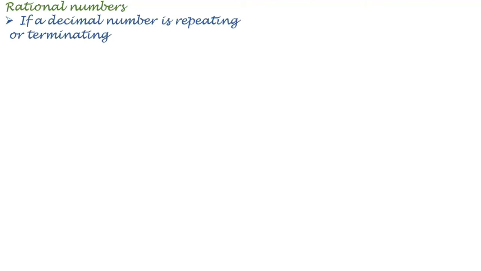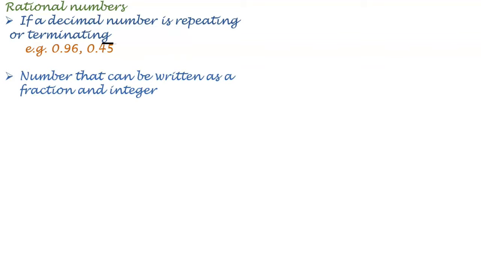So, what is a rational number? If a decimal number is repeating or terminating, then it is said to be a rational number. Examples are 0.96 or 0.45. And a number that can be written as a fraction of integers. For example, it can be written as 3, minus 2, minus 1, 0, 1, 2, 3, etc. 7 by 9 is written as a fraction, minus 7 by 9. And it can be a perfect square root. So square root of 36 is 6, square root of 49 is 7, and square root of 100 is 10.